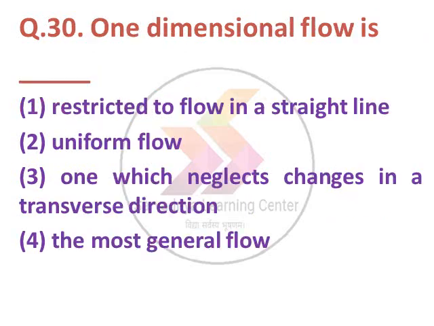Next question. One dimensional flow is dash. Option 1 restricted to flow in a straight line, option 2 uniform flow, option 3 one which neglects changes in a transverse direction, option 4 the most general flow. The option number 3 is correct, one which neglects change in a transverse direction.